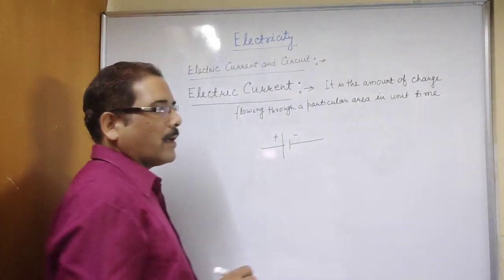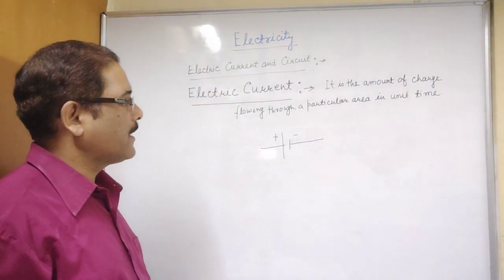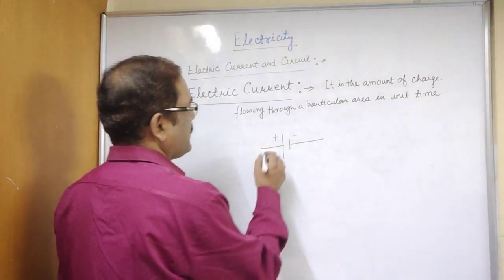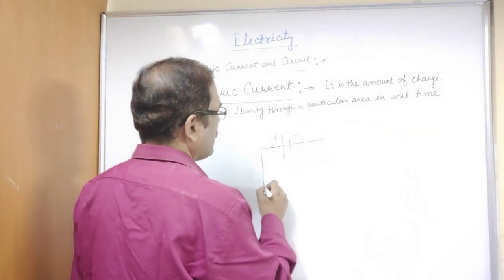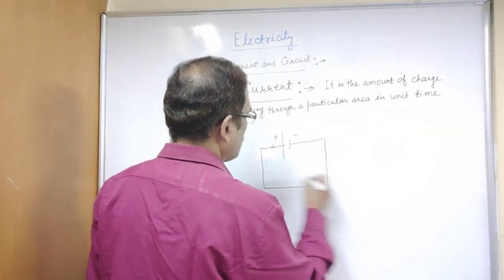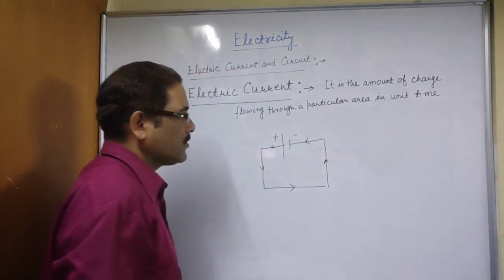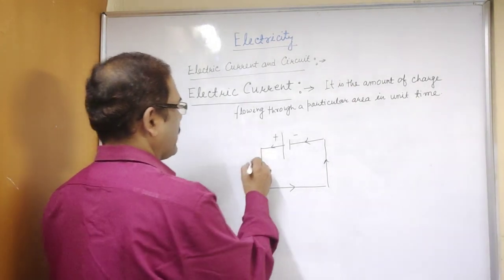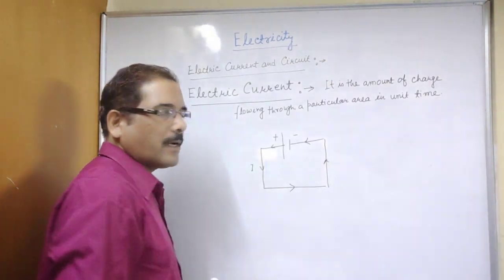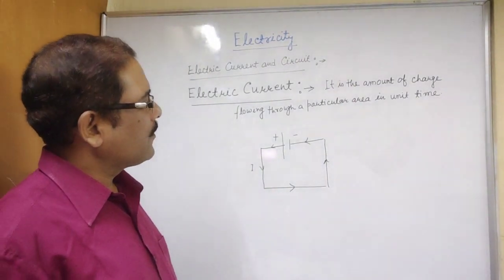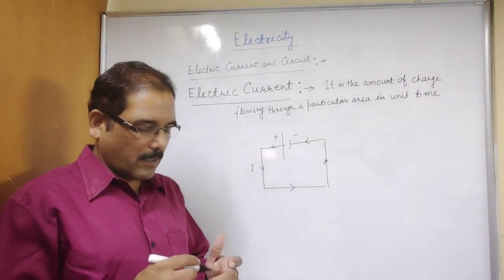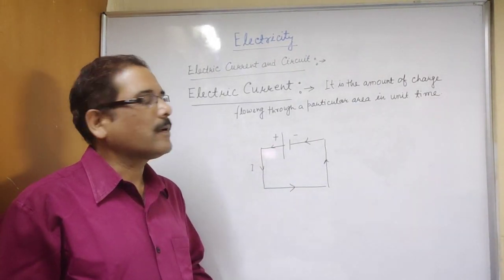The arrows show the direction of current. We represent current by the letter I. So they thought that this is the direction of current.